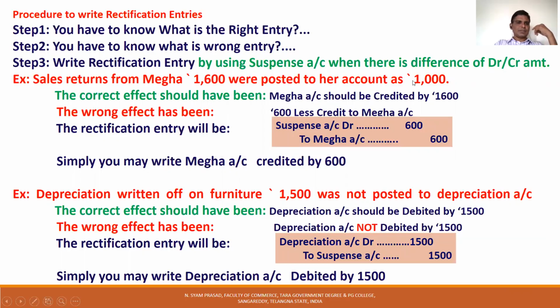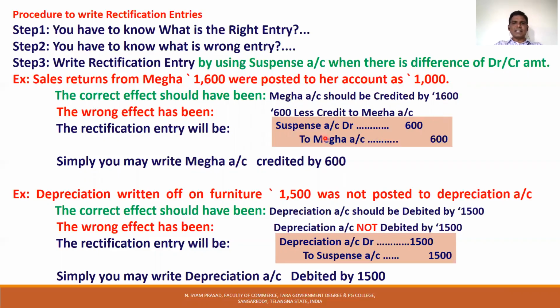Mega account should be credited by 1,600, but they credited only 1,000. That means another 600 should be credited. So what is wrong? 600 less credited in the Mega account. So first point, what is right: 1,600 credited to Mega account. But what is wrong? 600 less credited in Mega account.